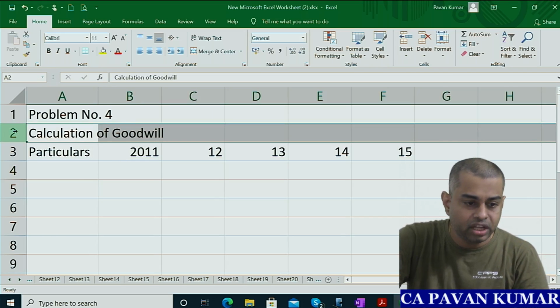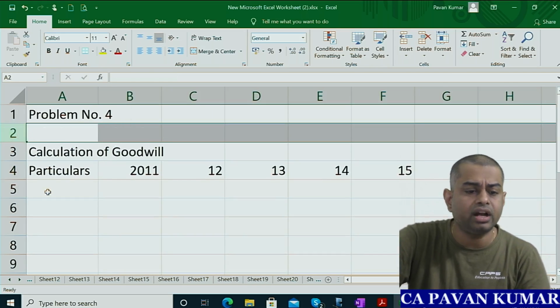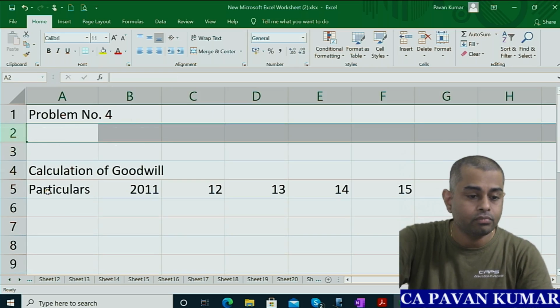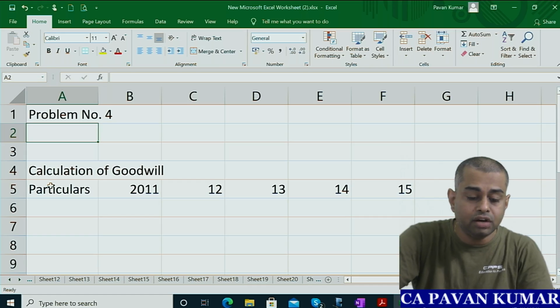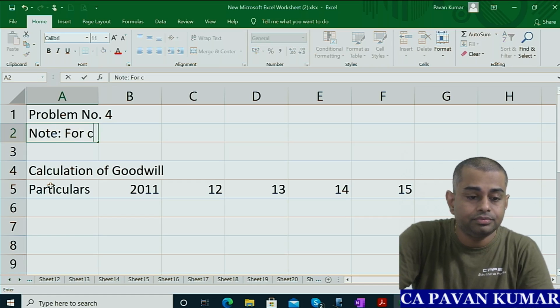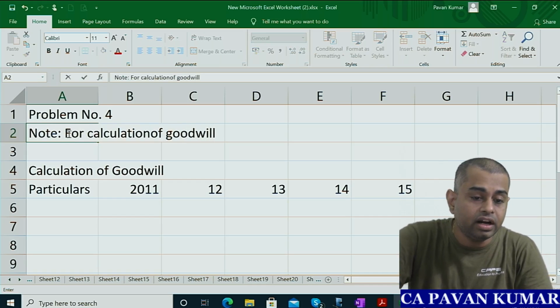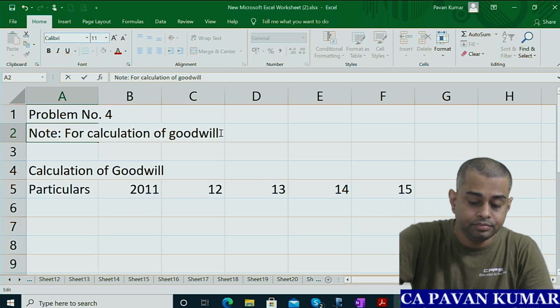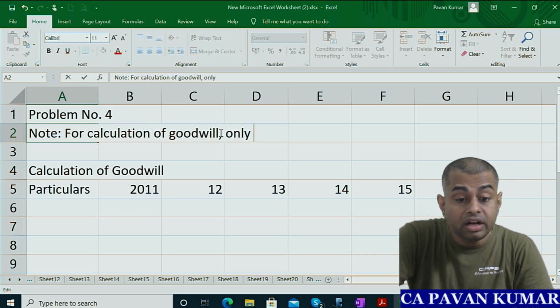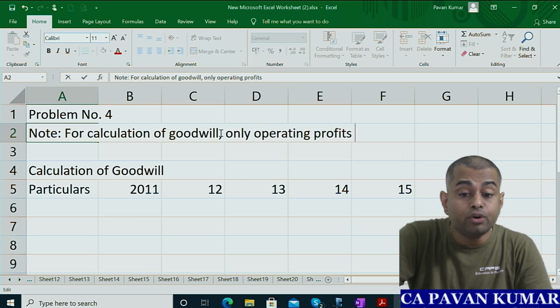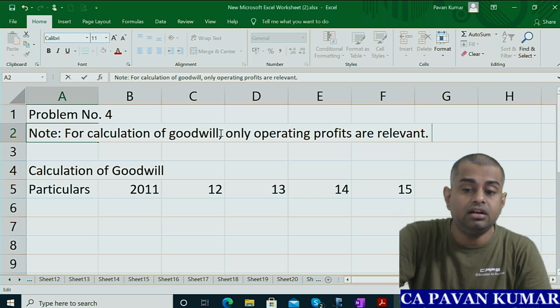Okay, here put the heading note. Somewhere you can write the note. For calculation of goodwill, only operating profits are relevant.